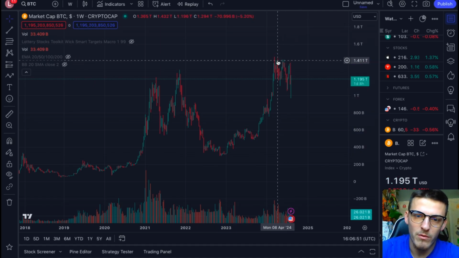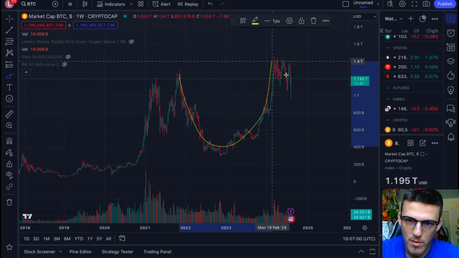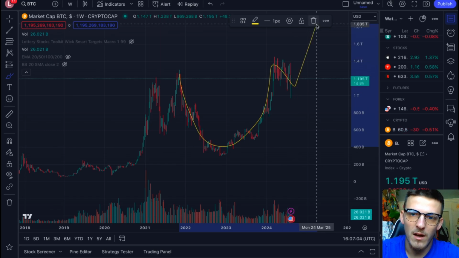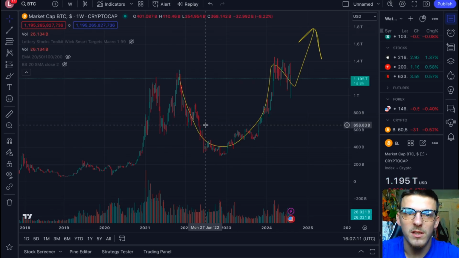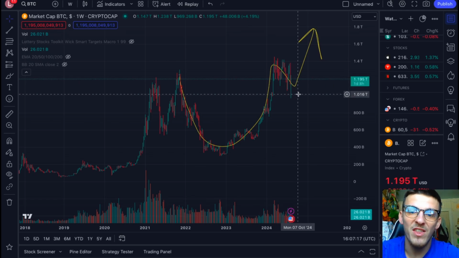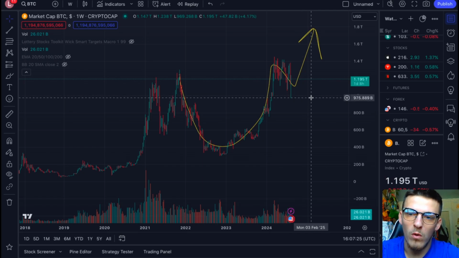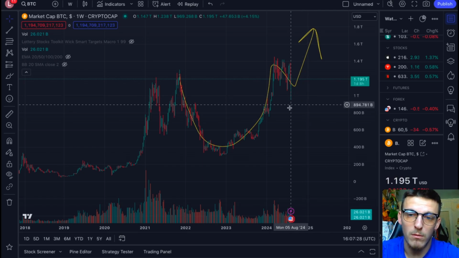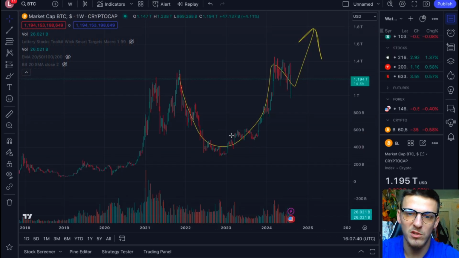But what else could you see? Let me remove that. The other thing that you could see on Bitcoin that actually points us very bullish is about a 3-month cup and handle building on Bitcoin, meaning off of this handle, you're about to see a nasty move to the upside. Now, what happens with that? The market is likely to follow what Bitcoin does. However, Bitcoin is at crucial levels that can get rejected, and I think into late September, late October, Bitcoin could still sell off, forming this handle all the way back down to a $975 billion market cap before cruising higher. In my opinion, if the market is going to crash, it's going to happen now into October, and election time, November, is going to fix it and prop the market back up. That is what I have been calling for.